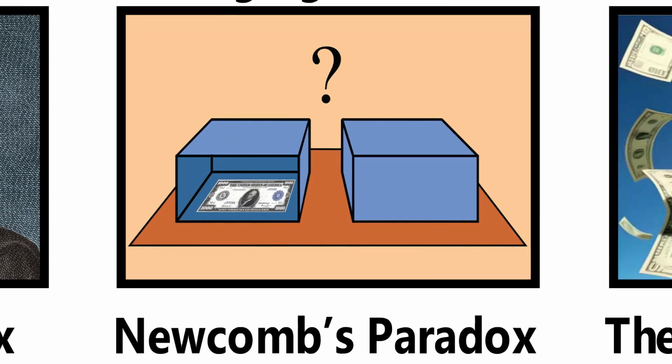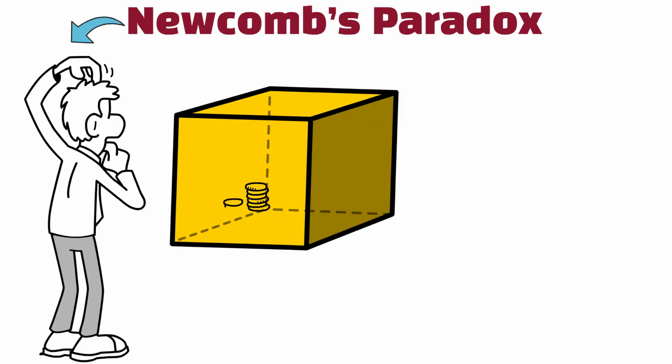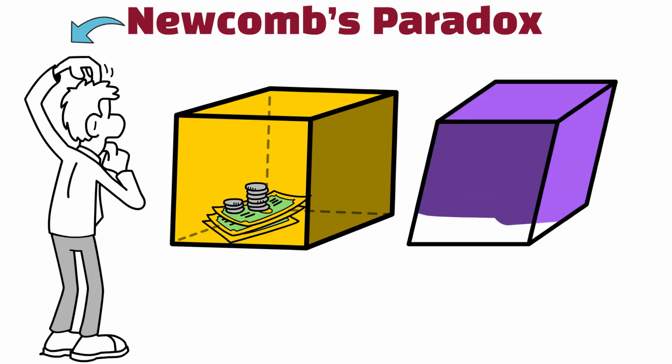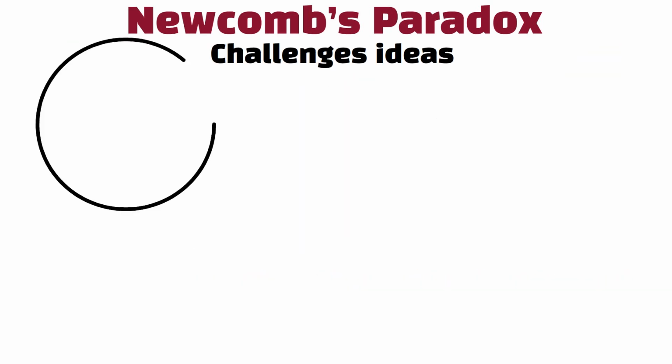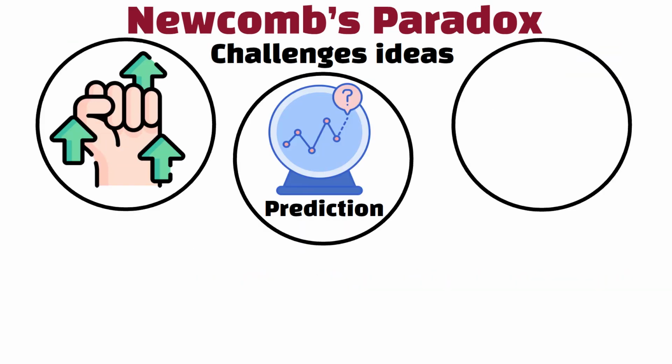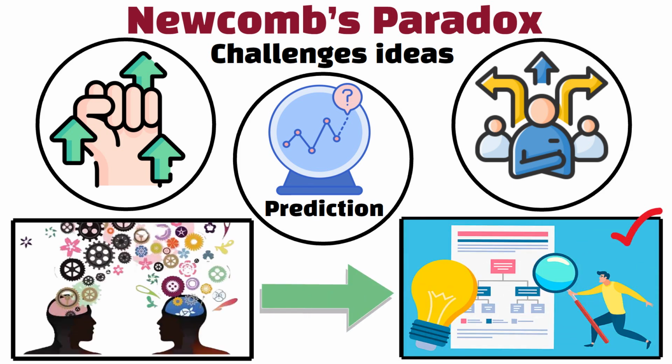Newcomb's Paradox. Newcomb's Paradox involves choosing between two boxes, one transparent with a known small amount of money, and one opaque with potentially a large amount. A predictor has already guessed your choice. Do you trust the prediction and choose just the opaque box, or hedge your bets by taking both? The paradox challenges ideas about free will, prediction, and rational decision-making. Different logical approaches lead to different best strategies.